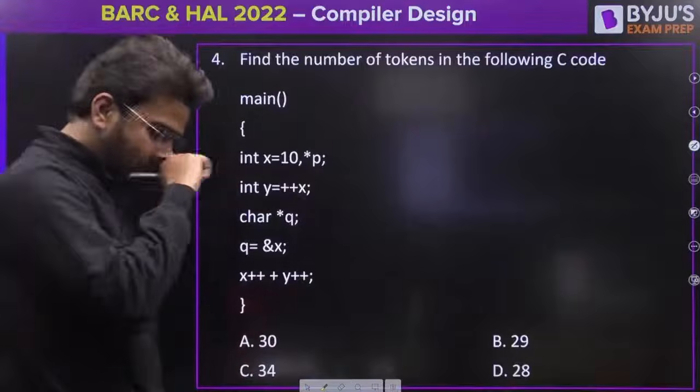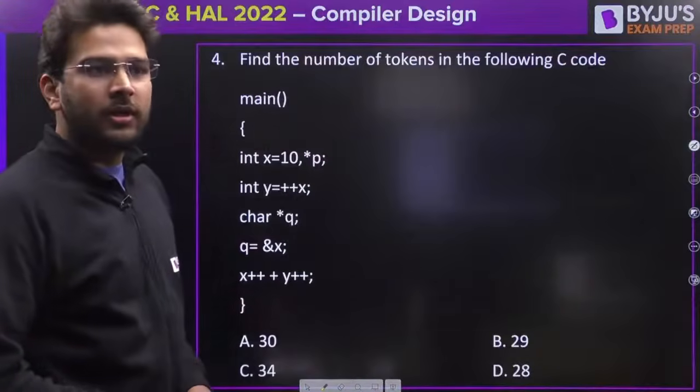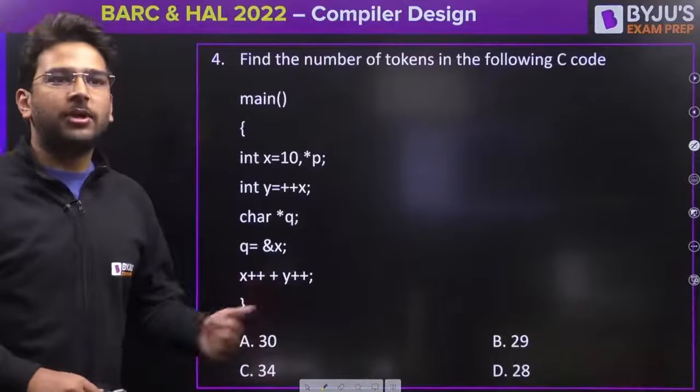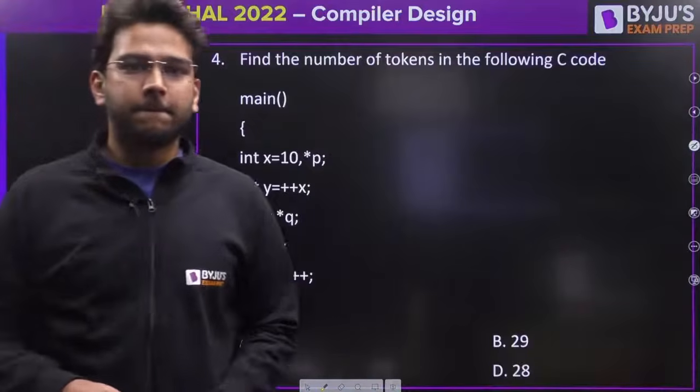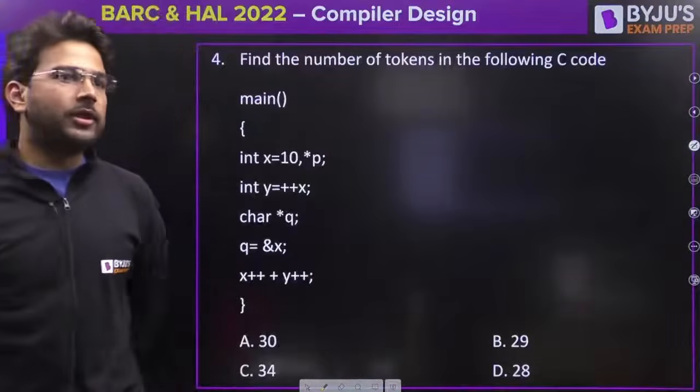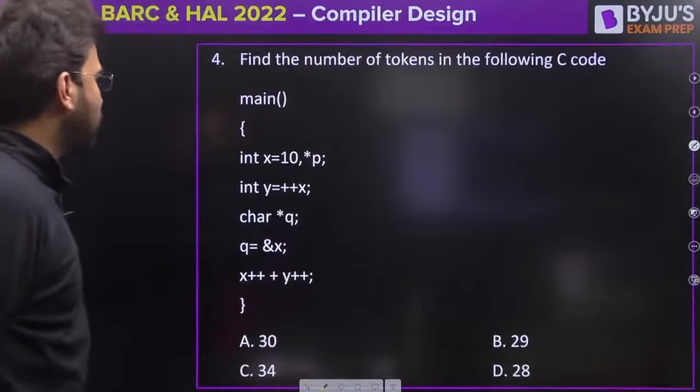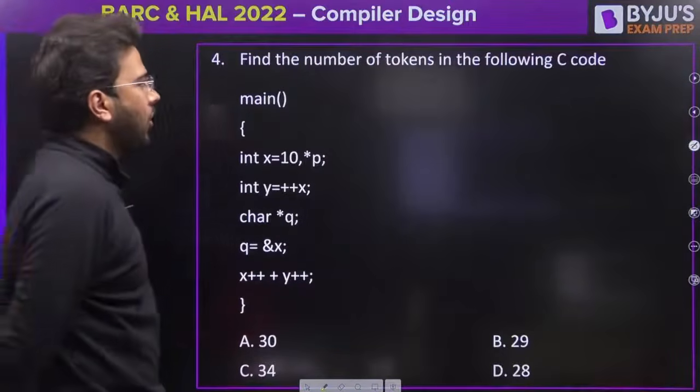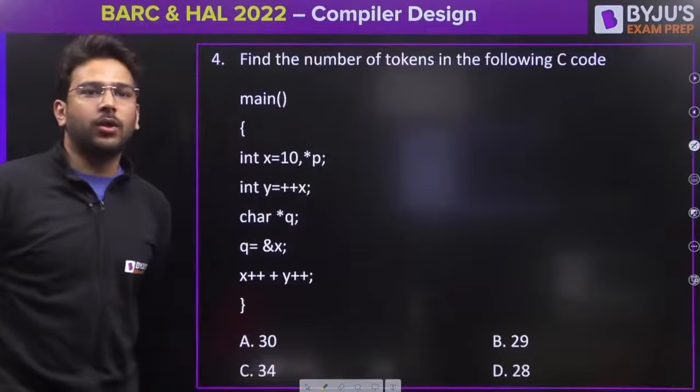Yes guys, now this is a really interesting question. Let's see how many of you will be able to answer this question correctly. Carefully read the question. You have to find the number of tokens in the following C code.